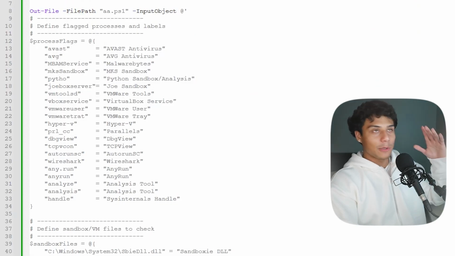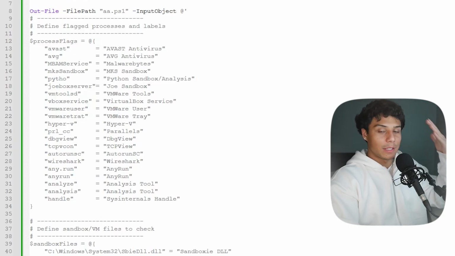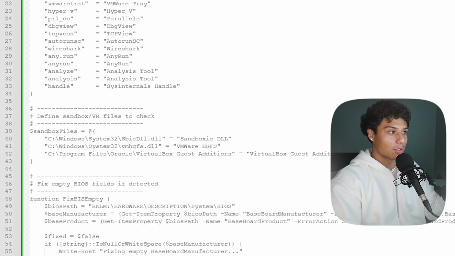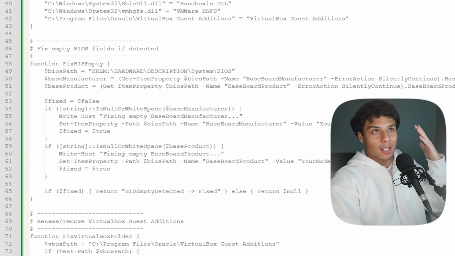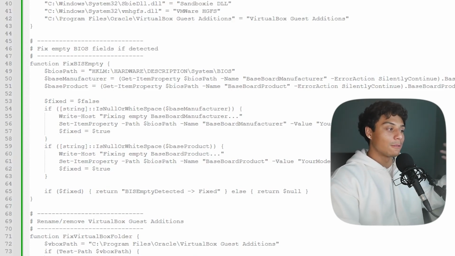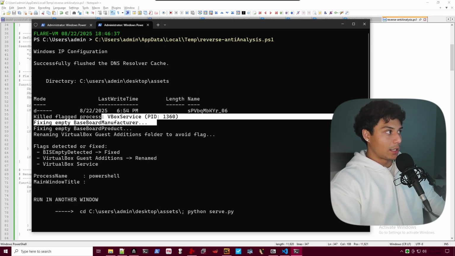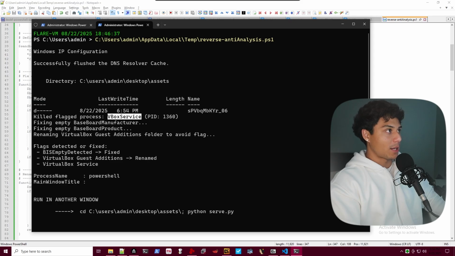Let's back up. Let's revert our snapshot. And I'm going to run this reverse anti-analysis. So I basically copied their code. I'm not going to go through the script, but I copied all the checks that they're looking for and just check for and remediate them myself. So I'm basically just disguising to them that I'm on a VM. So let's run my reverse anti-analysis. You can see I killed some of my VirtualBox processes. I fixed some of the registry keys.